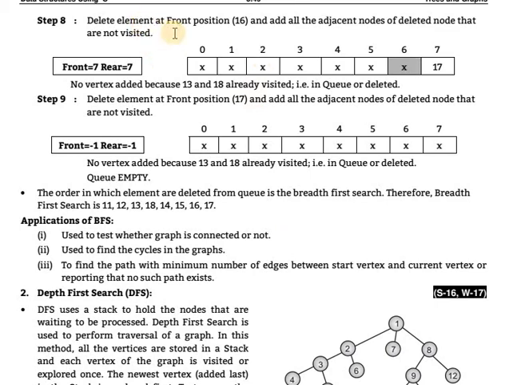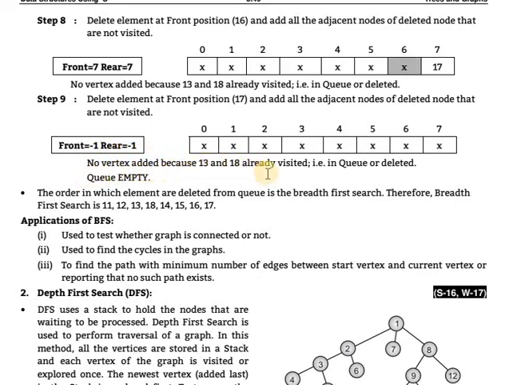Eighth step: delete the element at the front position, 16, and add all the adjacent nodes of the deleted node that are not visited. No vertex added, because 13 and 18 are already visited, that is, in the queue or deleted. Front 7, rear 7. Delete the element at the front position, 17, and add all the adjacent nodes of the deleted node that are not visited. This operation continues until your queue is empty. After that, front is equal to -1 and rear is equal to -1.